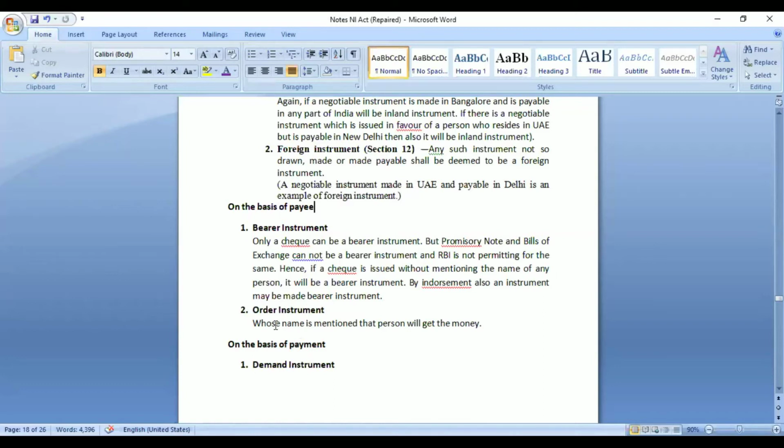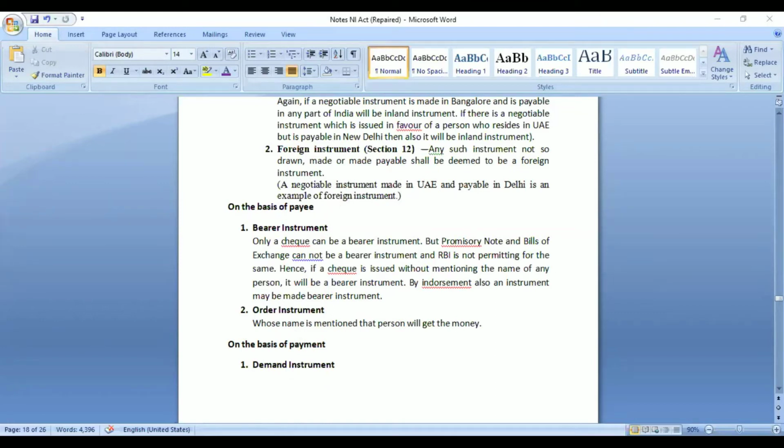And what is an order instrument? The person whose name is mentioned will get the money. The name of a person is written, it may be by endorsement, or when making bills of exchange also a person's name is written, it would be considered as an order instrument. So these two classifications are on the basis of to whom the payment would be made. On the basis of that, these two classifications are made: bearer instrument and order instrument.